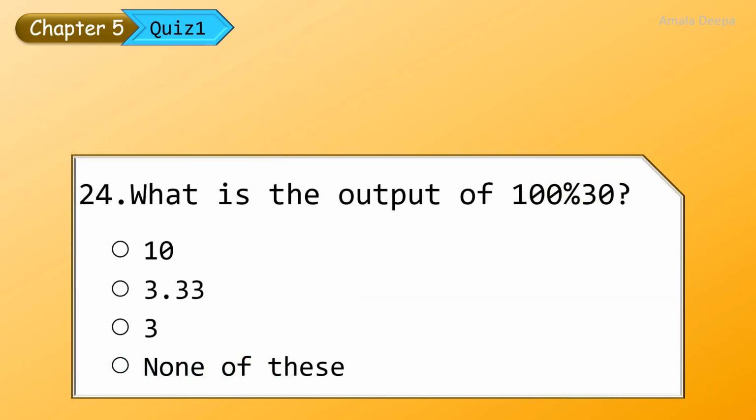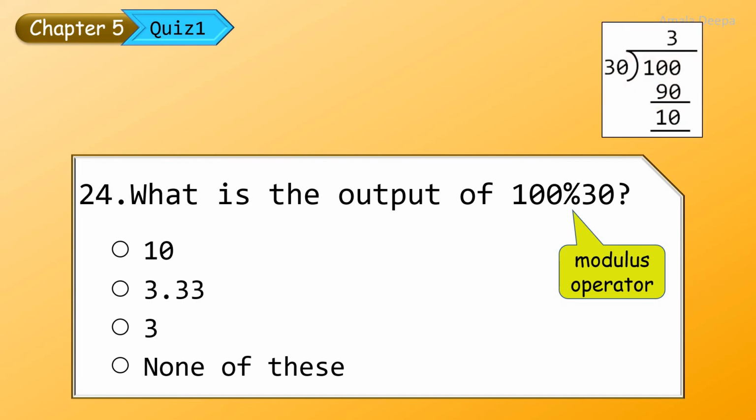What is the output of 100 % 30? Percentage means modulus operator. It is an arithmetic operator. So you divide 100 by 30. You have to perform integer division. Keep that in mind. And then you have to take the remainder, because the modulus operator gives the remainder after performing integer division. Therefore, the answer is 10.